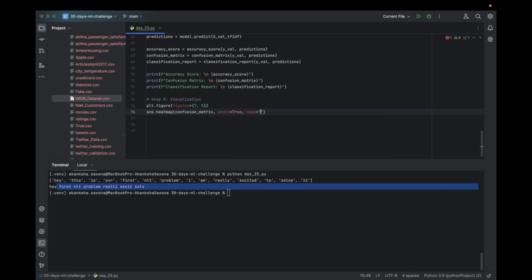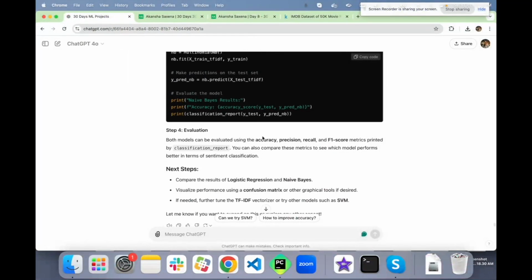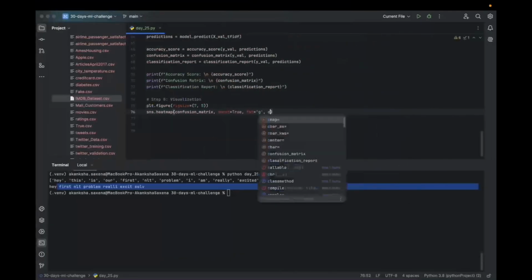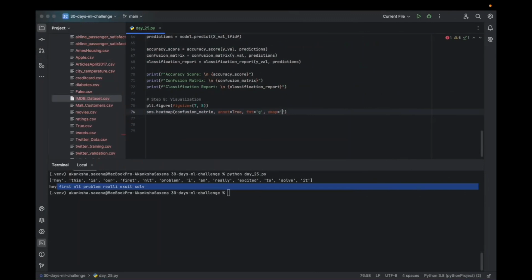The format is going to be G, and the cmap is going to be Blues.